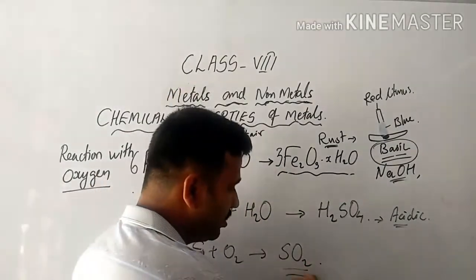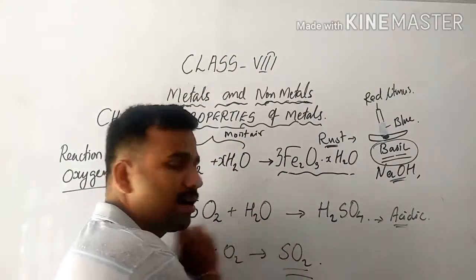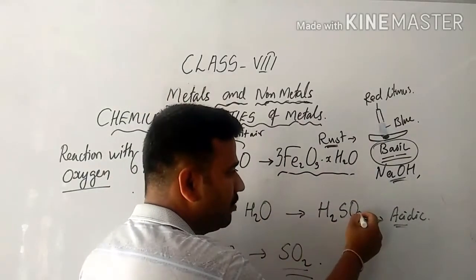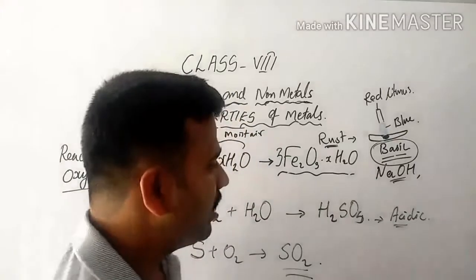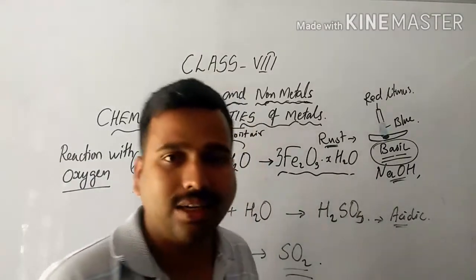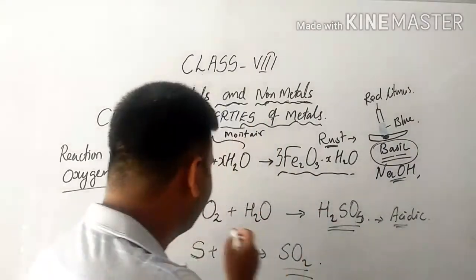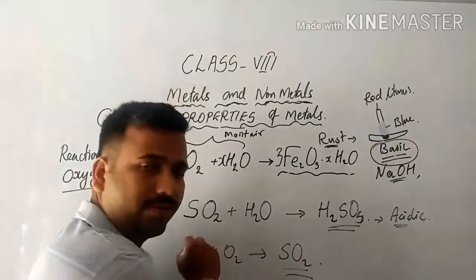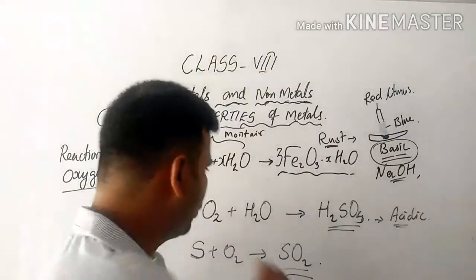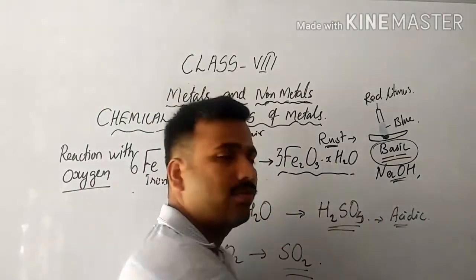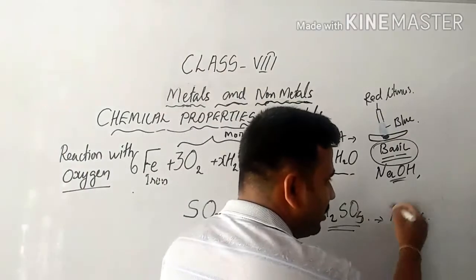If you collect this sulfur dioxide gas and mix it with water, it will lead to the formation of H2SO3, that is sulfurous acid, which is acidic in nature.